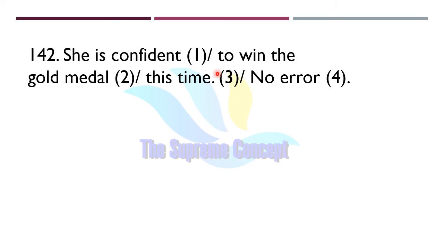She is confident to win the gold medal this time. So find out where exactly the error lies in this sentence. Yes, absolutely. Error lies in part number 2. So instead of to win, we will use of winning.